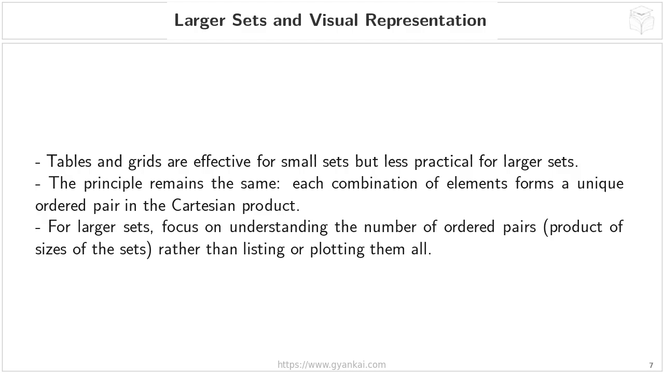While visualizing is great for building intuition, for larger sets, calculating the number of ordered pairs becomes the more efficient approach. This will be important as we move forward and encounter more complex problems involving Cartesian products, and we will rely more on this calculation than on drawing out every single pair. And that brings us to the end of the core concepts. The next slide will summarize everything we've learned and highlight some common mistakes to avoid.